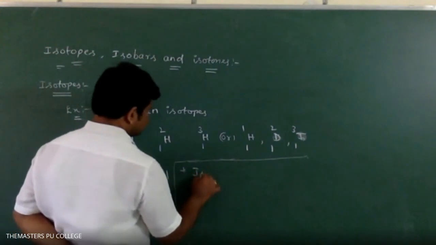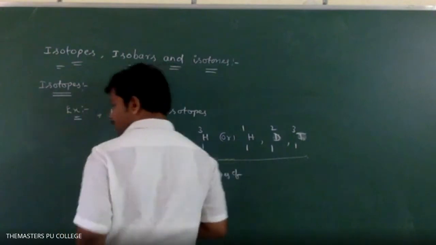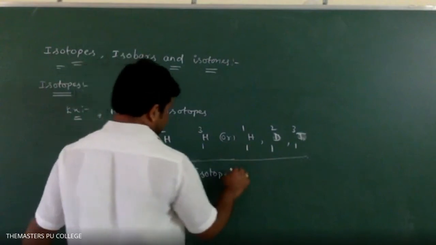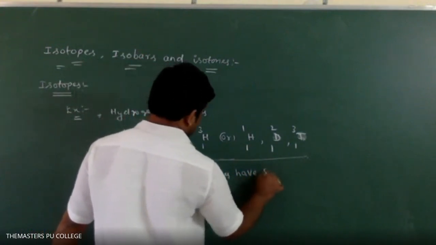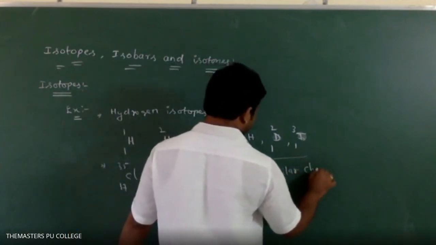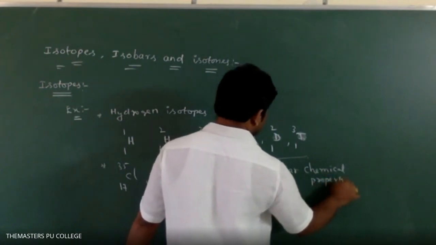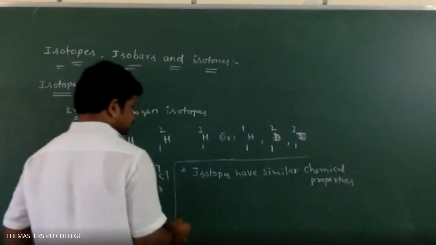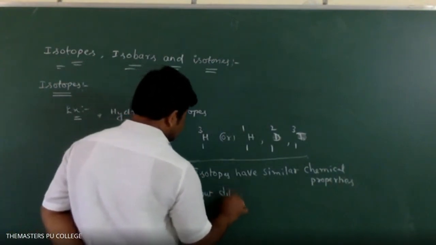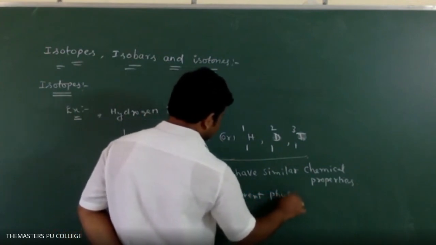Isotopes have similar chemical properties but different physical properties.